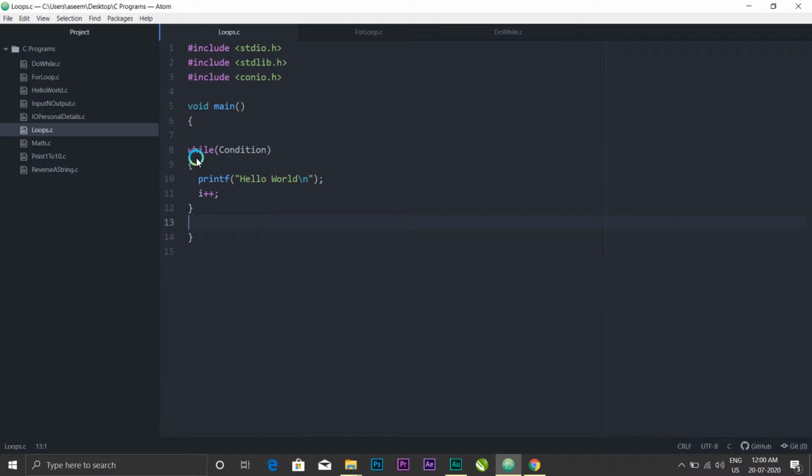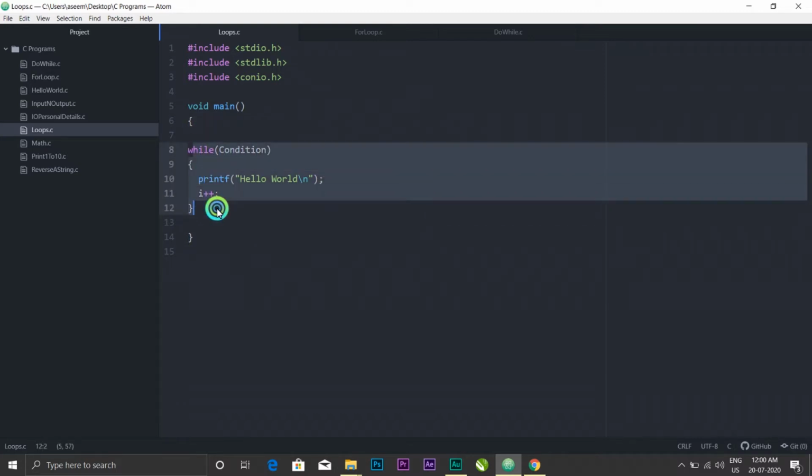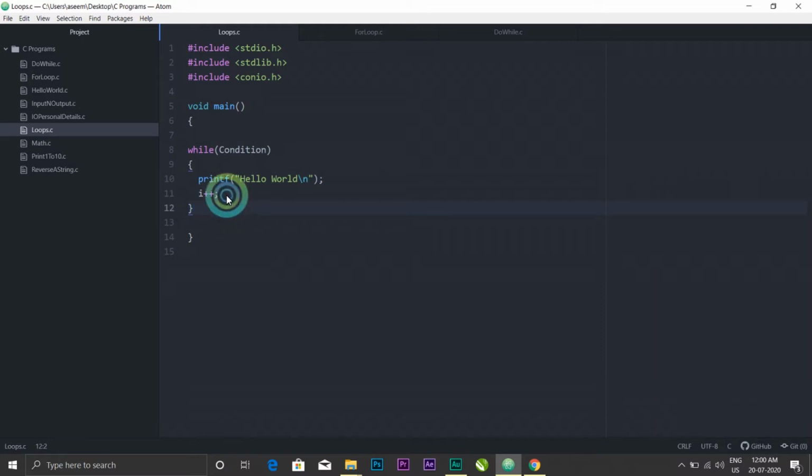One thing you need to know about loop is it is somewhat like a conditional statement. Suppose you want to print hello world 5 times. So you put a condition; until the condition is true, the loop will keep on printing or doing the work assigned to it, and once the condition becomes false, the loop will stop. So let us start with while loop.